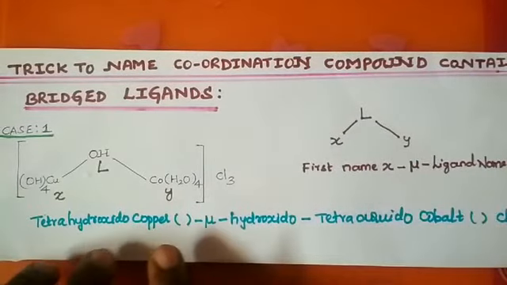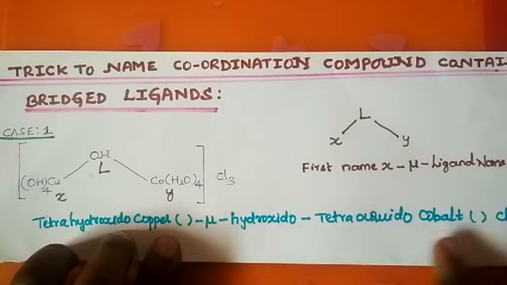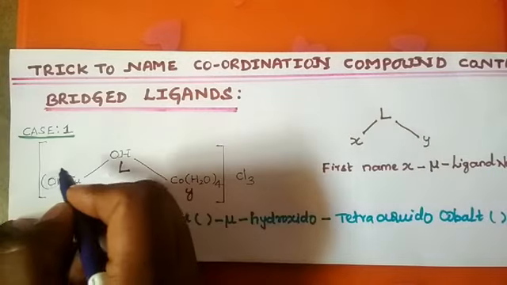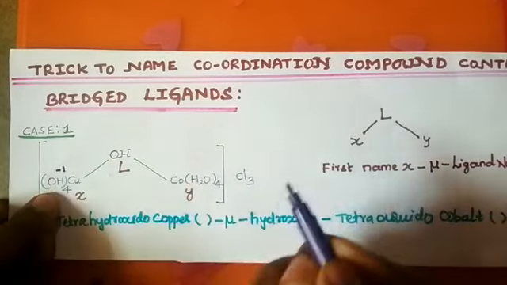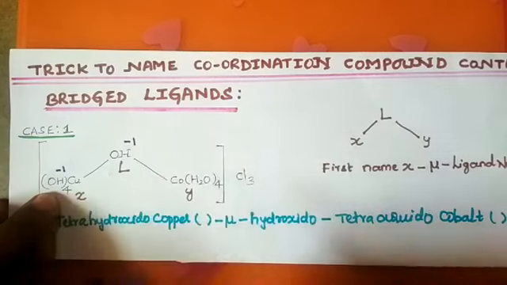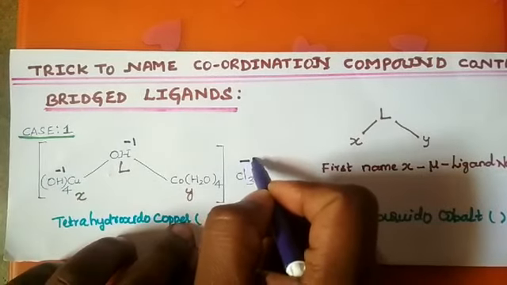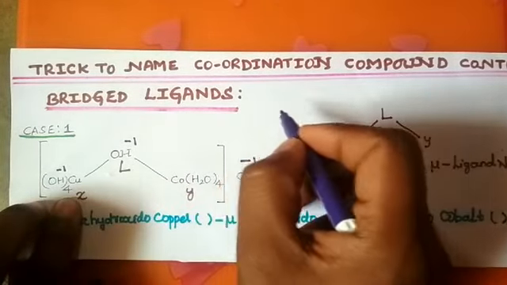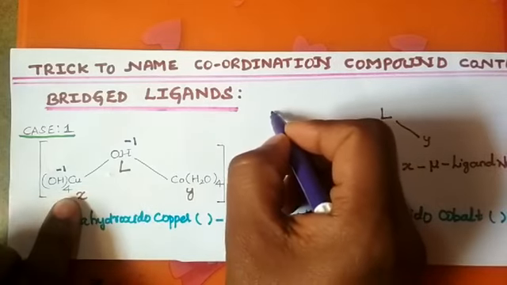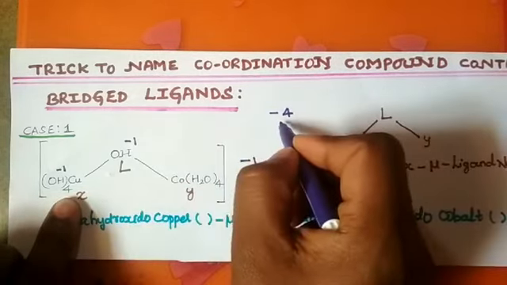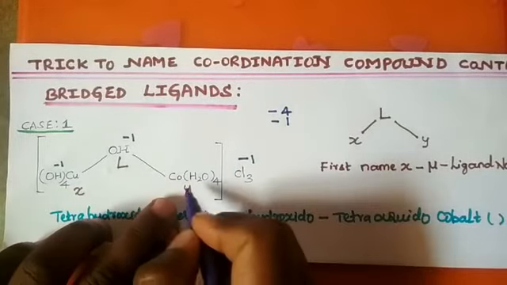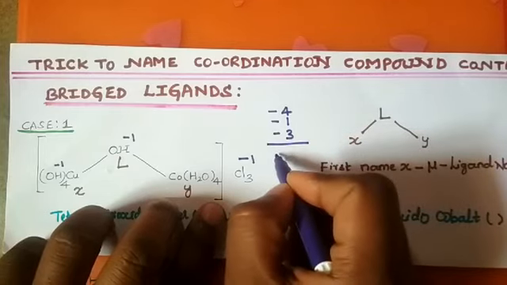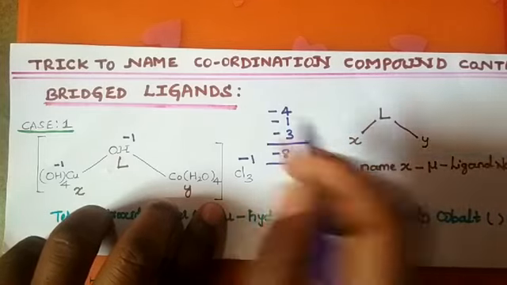Now you are going to add the valency of the metal of the coordination complex. How to calculate? I will tell you, it is very easy. See, the hydroxy valency is -1, and this hydroxy ligand is -1, and chlorine is -1. Hence there are 4 hydroxyl groups, so you multiply 4 into -1, that is -4, and only one hydroxyl group is there, -1, and here there are 3 chlorines, that is 3 into -1 is -3. Then you sum, it becomes -8. If you go to the right side, it becomes +8.